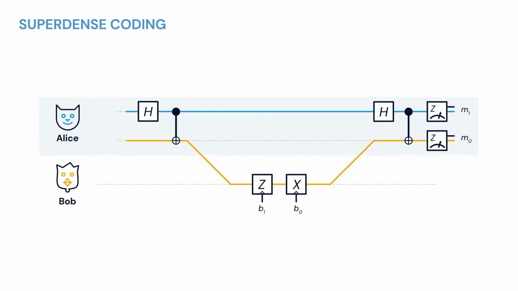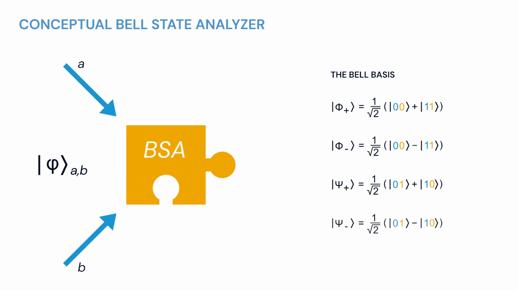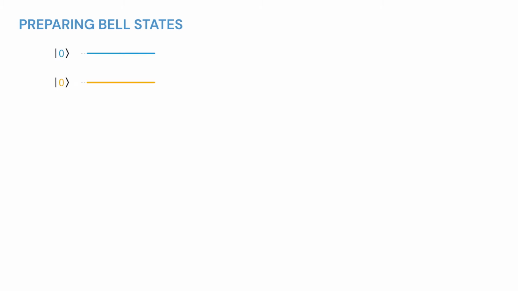In order to grasp how this is possible, we will introduce the means to create a Bell state and to analyze a Bell state, the latter being performed through a so-called Bell state analyzer. A Bell state analyzer, analogous to a qubit analyzer, allows one to determine which of the 4 Bell states are encoded into a 2-partite system. Since the Bell states form a basis for any 2-partite quantum state, the Bell state analyzer performs a projection onto the Bell basis. Let's start by reviewing the Bell states and how to create them.